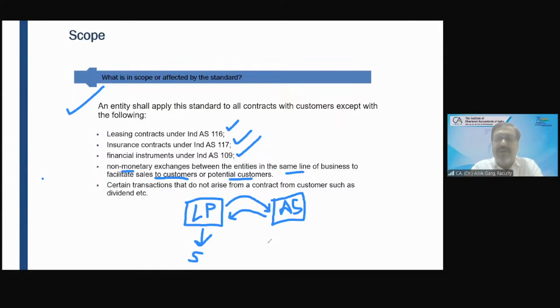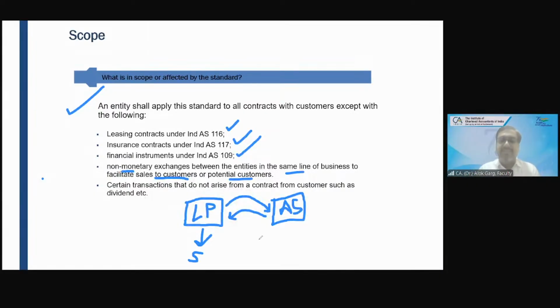They are doing a non-monetary exchange and hence, my dear friends, when a non-monetary exchange is happening between parties in the same line of business to facilitate sale to a customer or potential customer, it will not be covered under Ind AS 115. It is not an Ind AS 115 transaction. So LP will recognize revenue when it sells the goods to Sanjay.